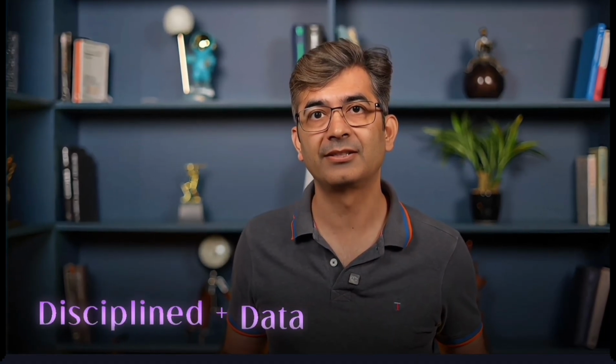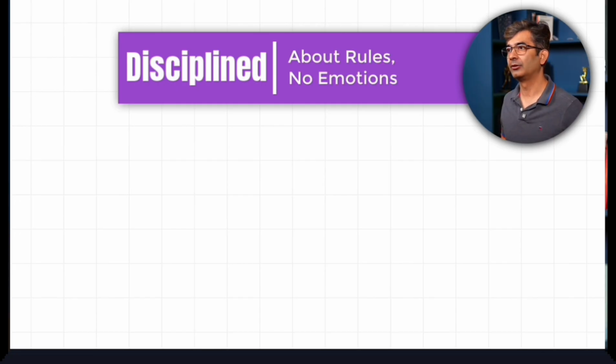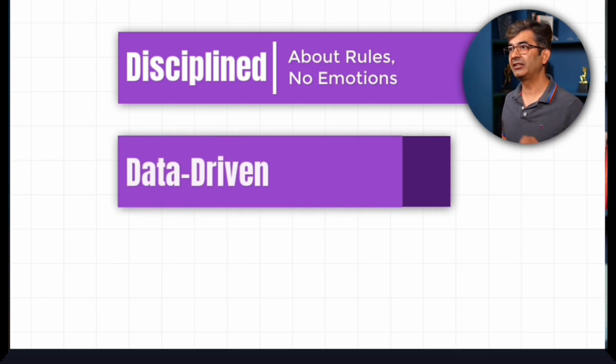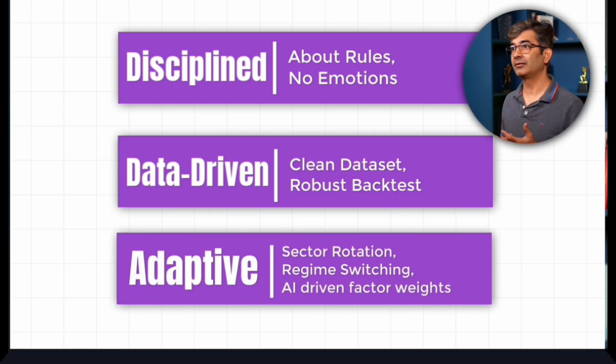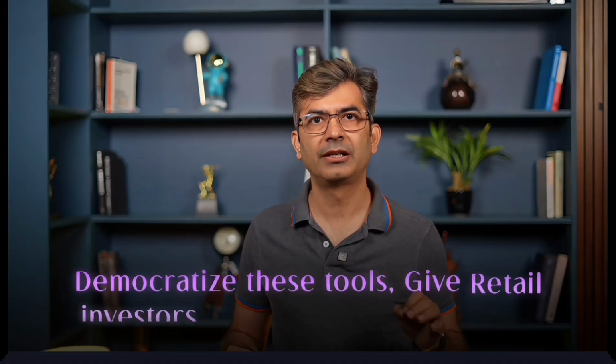So what does the future of quant investing look like? Disciplined plus data-driven plus adaptive. Disciplined is about rules, no emotions. Data-driven: clean data set, robust backtest. Adaptive: sector rotation, regime switching, and AI-driven factor weights. In India, this is especially powerful. Retail participation is rising, cycles are shorter, volatility is higher, which means disciplined adaptive models will have ever greater edge. At IntelliInvest, our mission is simple: democratize these tools, give retail investors access to quant strategies once limited to a Wall Street quant desk.